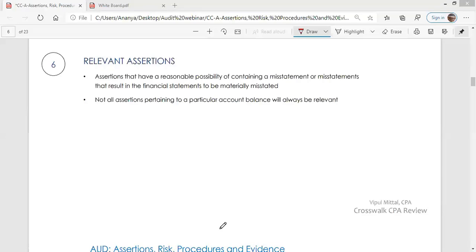Now, auditor is primarily concerned about relevant assertions. So management make a lot of assertions, but it is not that every kind of assertion is relevant and important to the auditor. Auditor has to see what all are relevant assertions. So if assertion is not important, auditor will not spend that much of time and effort in verifying that assertion. Auditor is primarily concerned about relevant assertions. Now, what are relevant assertions from an auditor's perspective? Let's read. So assertion that have a reasonable possibility of containing a misstatement.